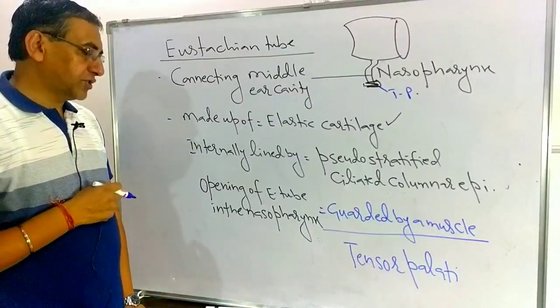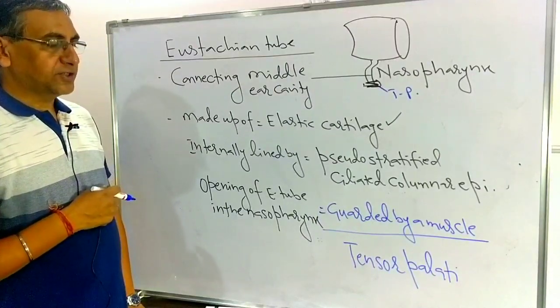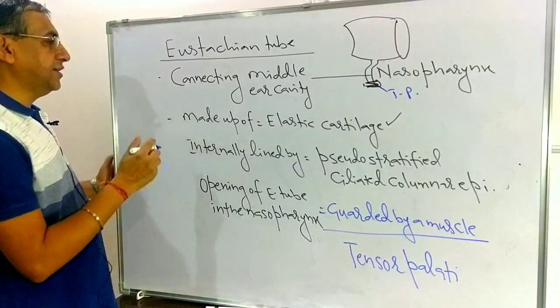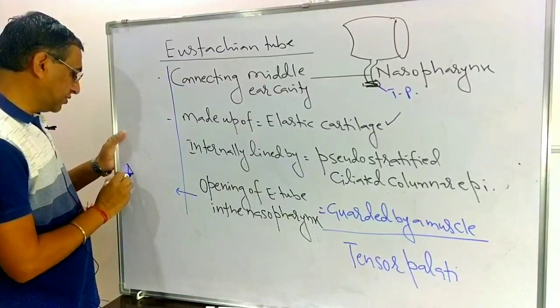When we are talking about this opening here, this opening is normally closed.